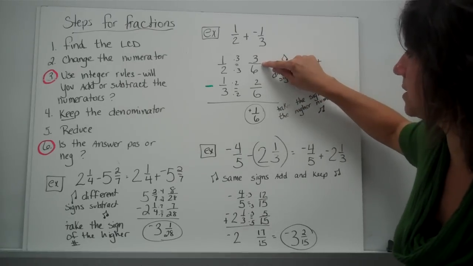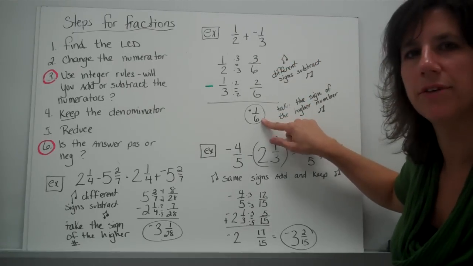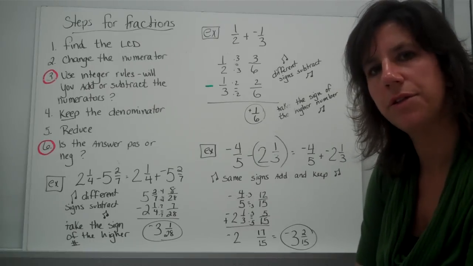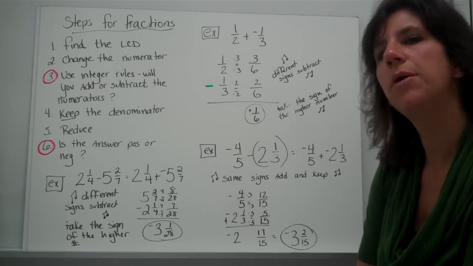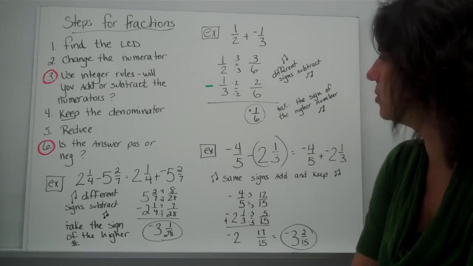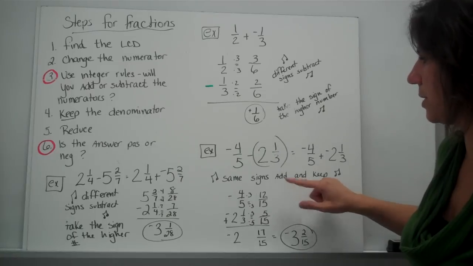3/6 is bigger, and that's the positive, so your answer is positive. Do you see how the integers integrate into the fractions? We're taking what you already know and just applying those integer rules. All right, take a look at this one.